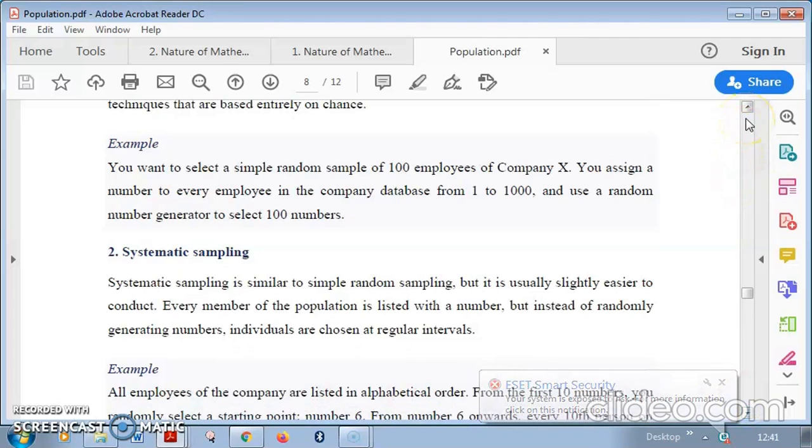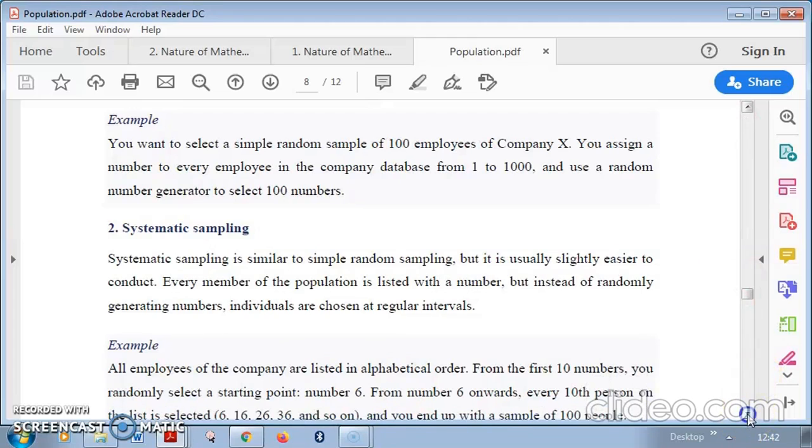Systematic sampling. I gave you the example of the cinema theater, remember? Systematic sampling is similar to simple random sampling, but it is usually slightly easier to conduct. Every member of the population is listed with a number, but instead of randomly generating numbers, the individuals are chosen at regular intervals.